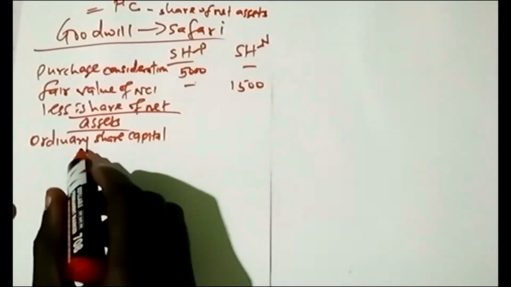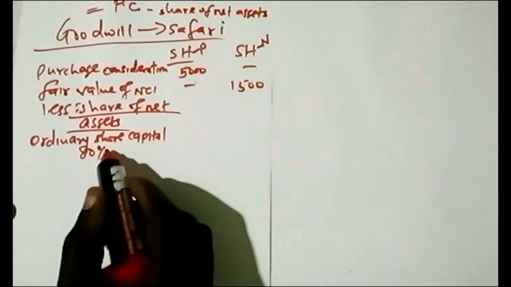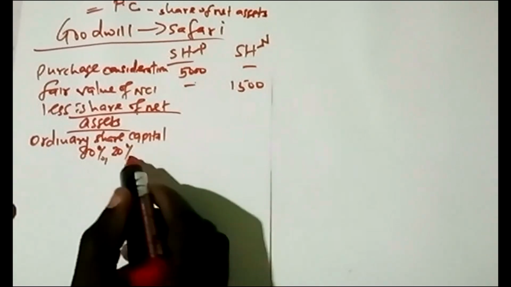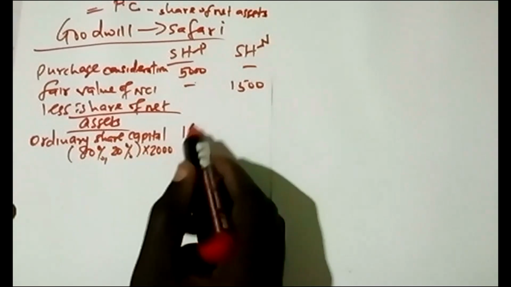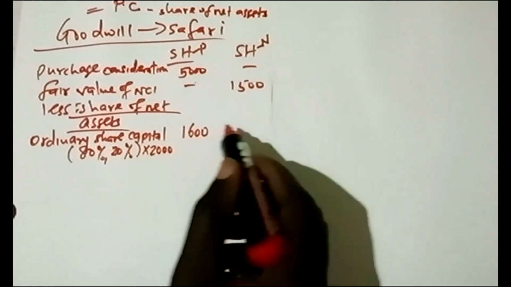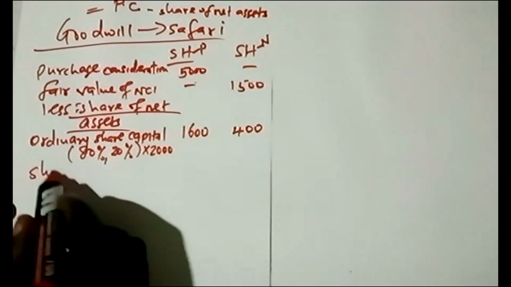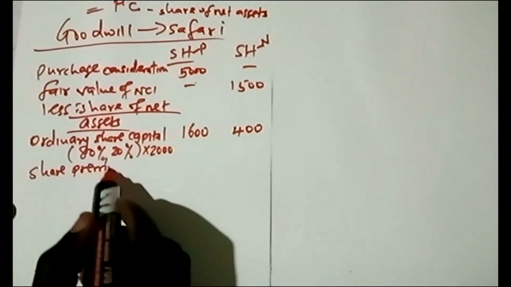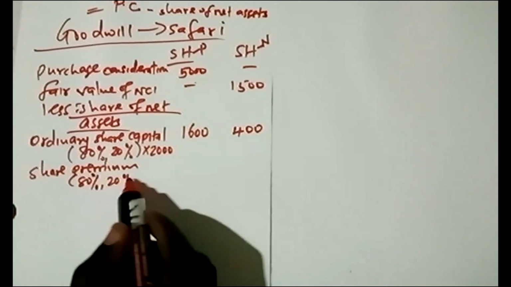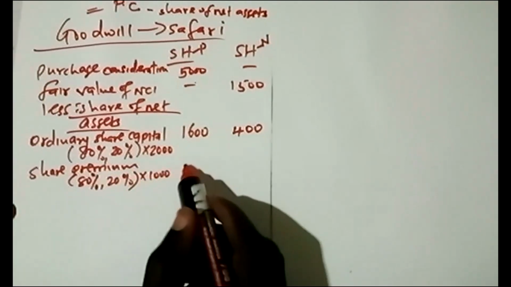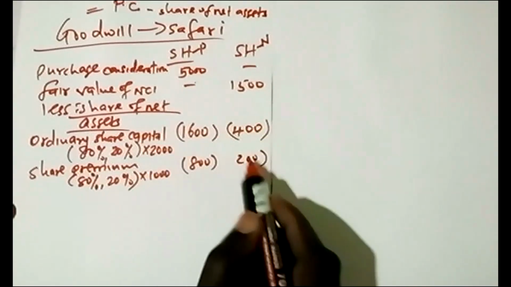Remember that Safari was acquired up to 80%. So 80% of that 2,000 goes to the parent, and 20% of 2,000 goes to the column of NCI. Then share premium, you do the same. It was 1,000, so 80%, 20% of 1,000. So we get 800, and this one is 200.